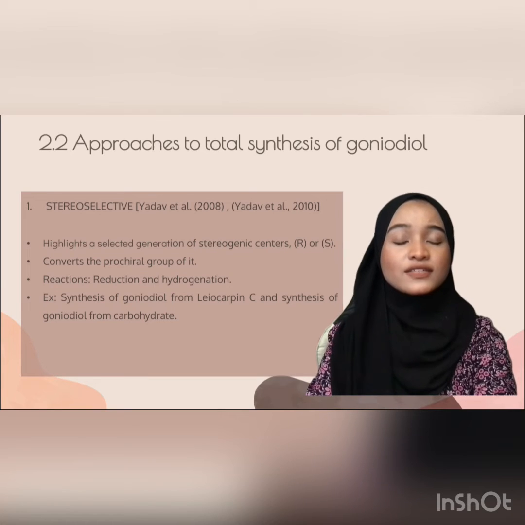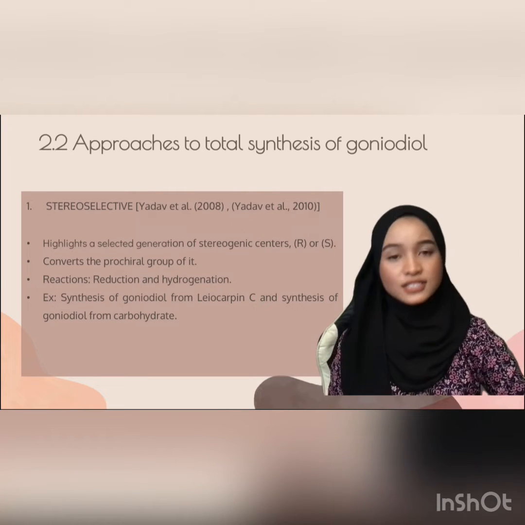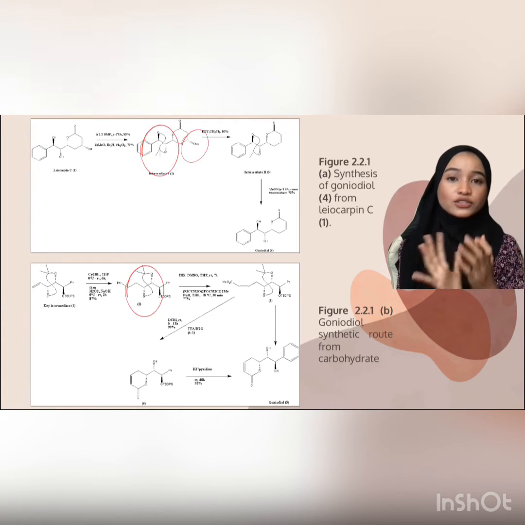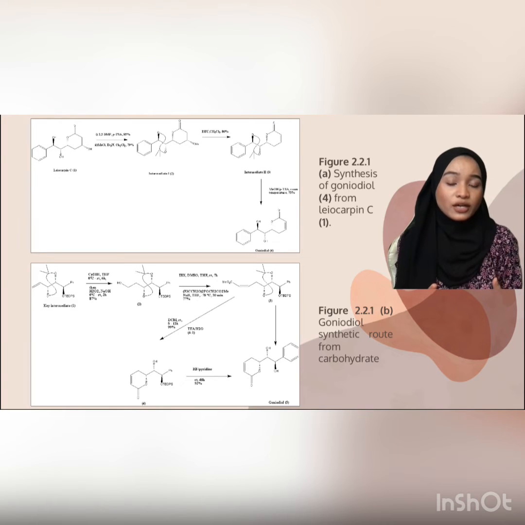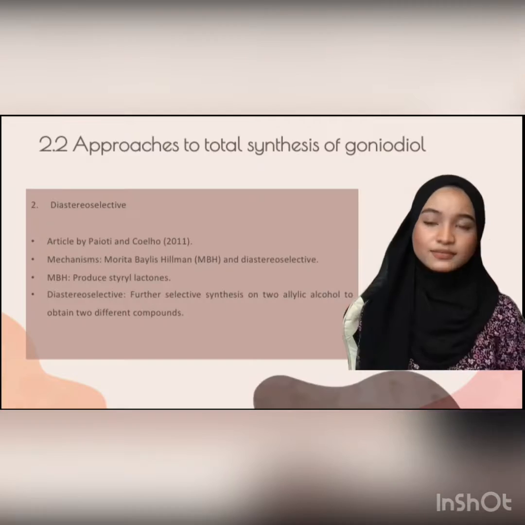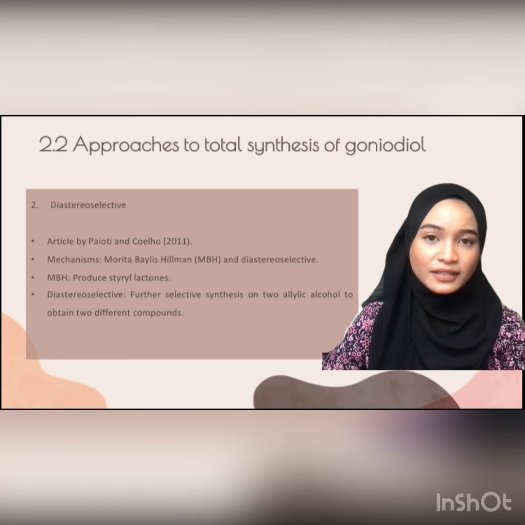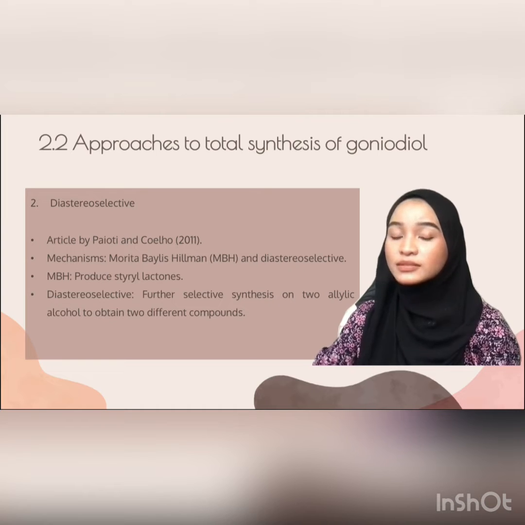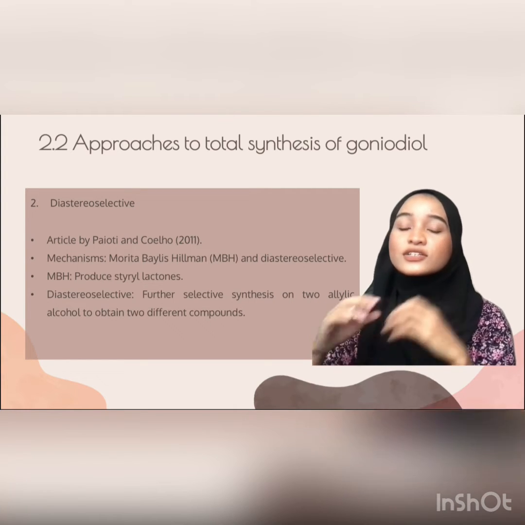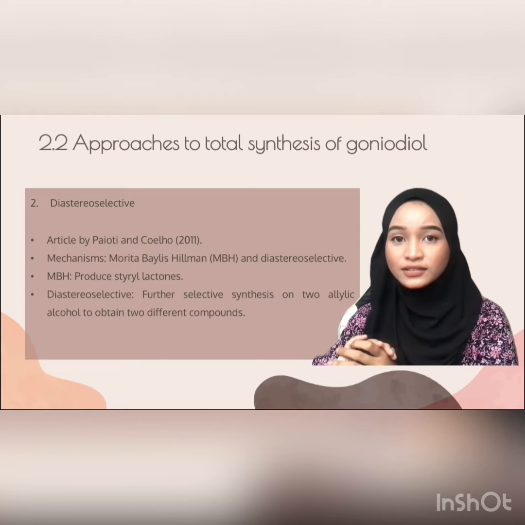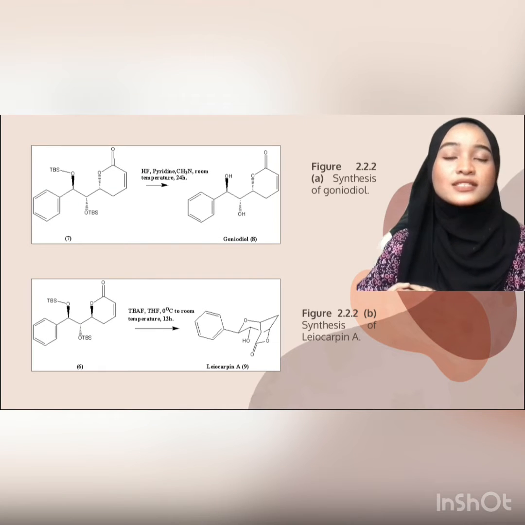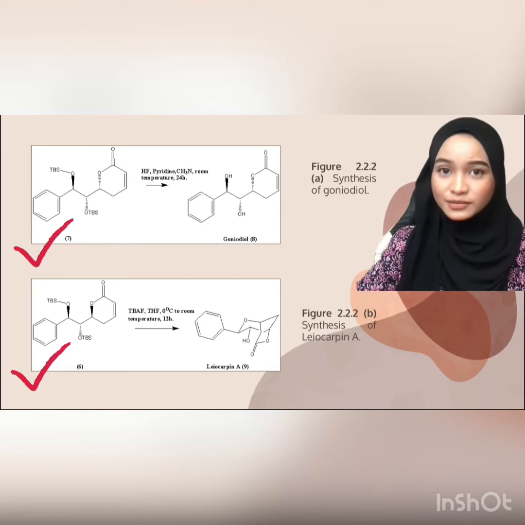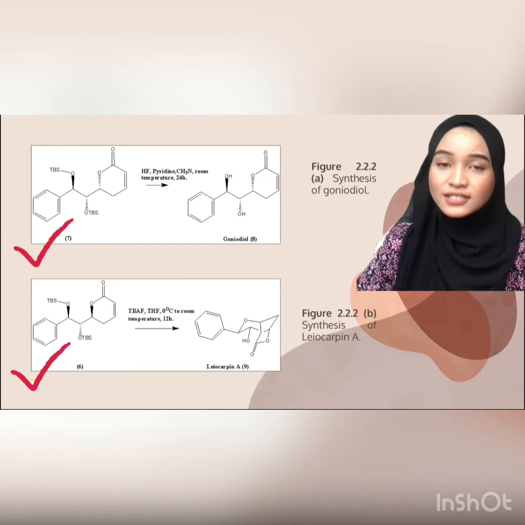One of the approaches to synthesizing Goniodiol is called stereoselective. Stereoselective would selectively choose the site at which they want to perform the reaction, and it would convert the prochiral group in order to get the products. The next approach is the diastereoselective method, and the article that was chosen involves two types of mechanism, which are the Morita-Baylis-Hillman reaction followed by the diastereoselective step. The Morita-Baylis-Hillman reaction is necessary to produce the styryllactones. The styryllactone produced from this study was leiocarpolide, and it was found that the same intermediate could also be used to synthesize Goniodiol.